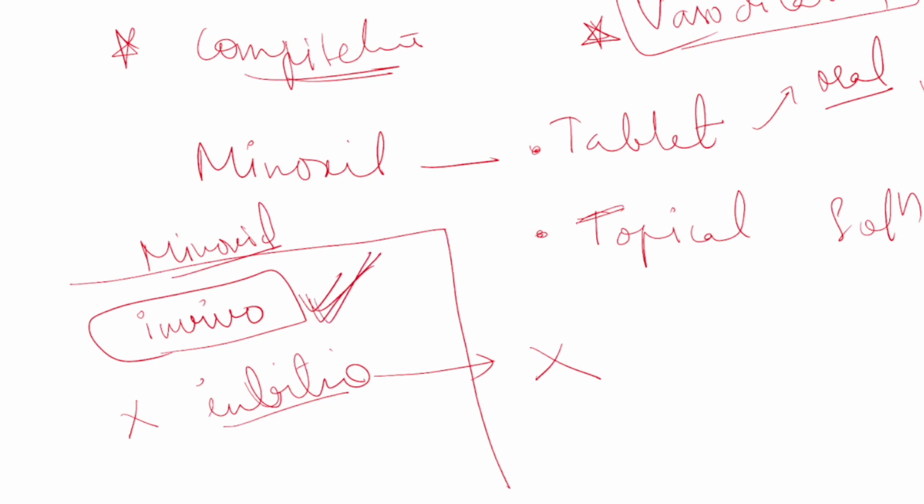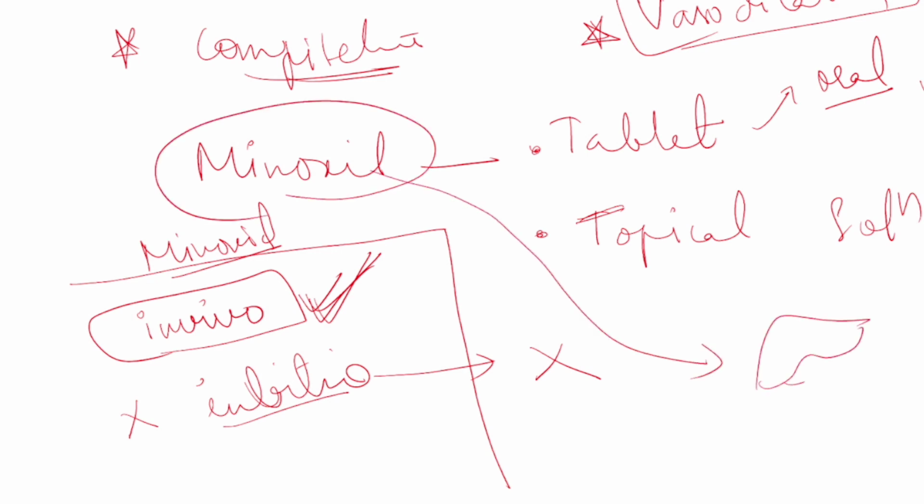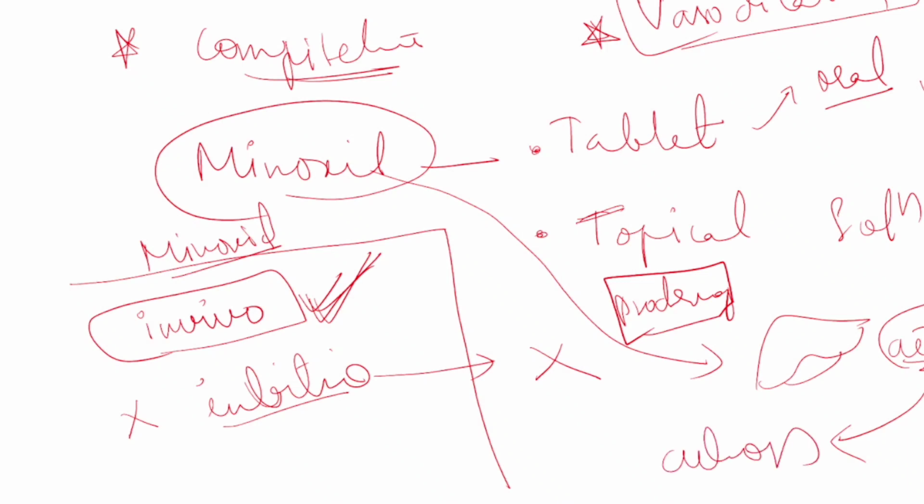Why? You know why? Because when minoxidil is given, it enters the body, and in the liver and in some tissues, minoxidil will activate. It should activate first. Actually, minoxidil is initially available as a prodrug. This pro form of minoxidil is not effective. It is not as potent as the active form. So what happens? Once minoxidil enters the body, this prodrug converts into the active form, and this active form will show action. Clear this point, everybody? Minoxidil shows its action only after it is activated inside the body.